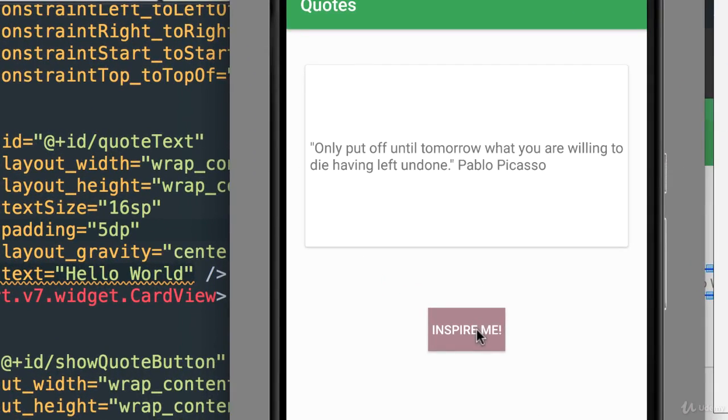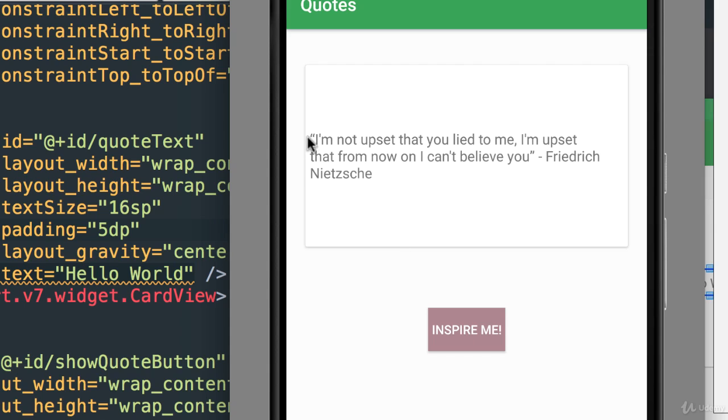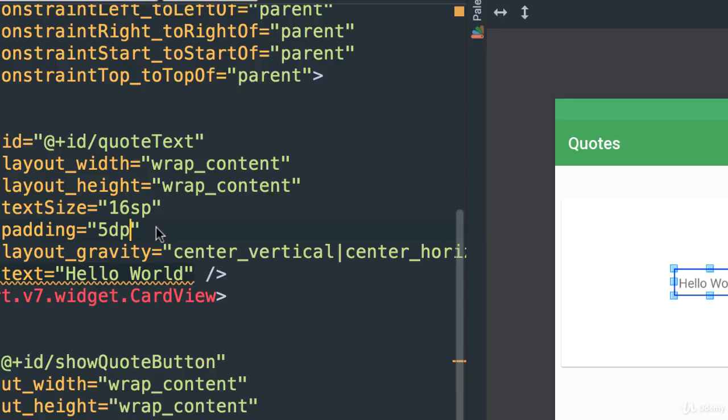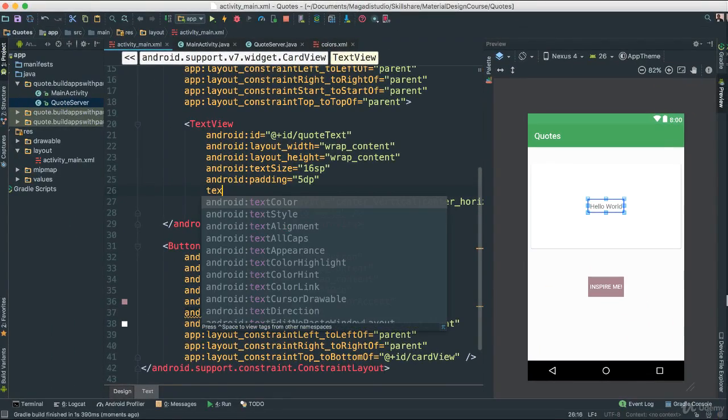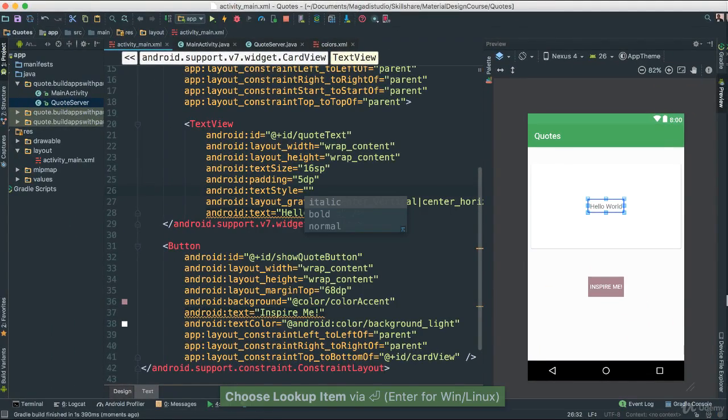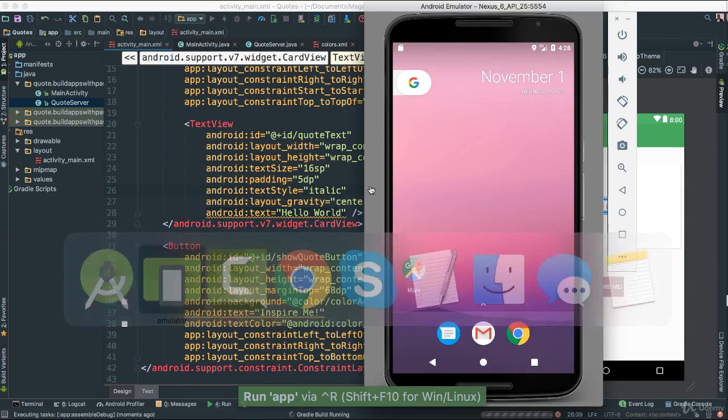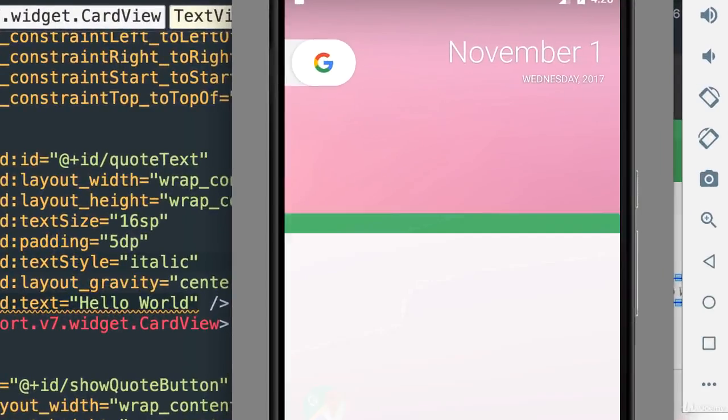Okay, let's try again. Much better. Bigger font and everything. Very nice. How about make it italic, right? Because quotes usually you want to make them italic. It just looks nice. Well, we go back to our text here. I'm going to say text style. There it is. And look at that. I can either say bold, normal, or italic. Let's say italic. All right. We're just being picky here, but our app is pretty much done.